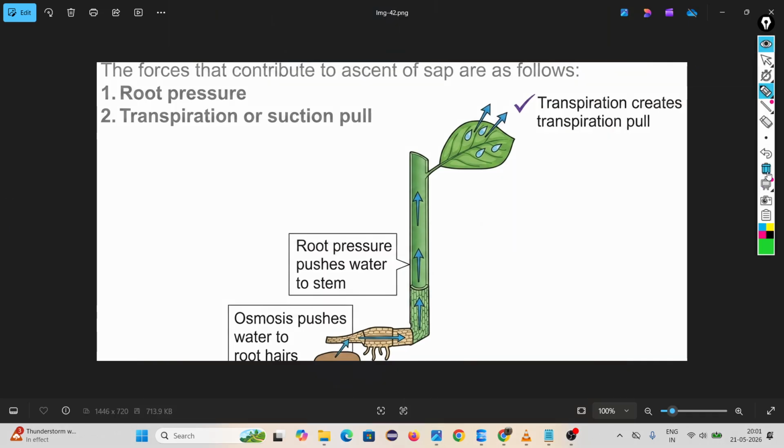Number one, what do you mean by root pressure? Suppose I am drawing one plant. This is the root. The root has root hairs, you know.